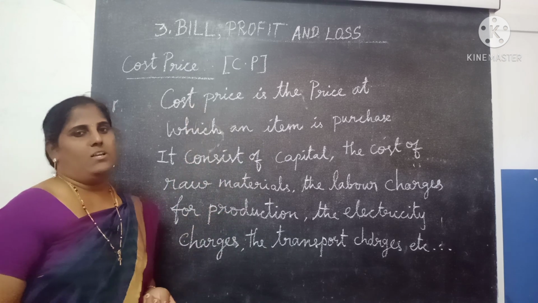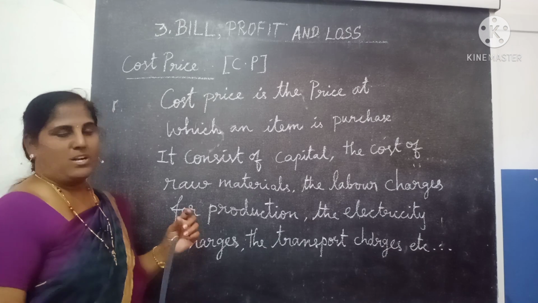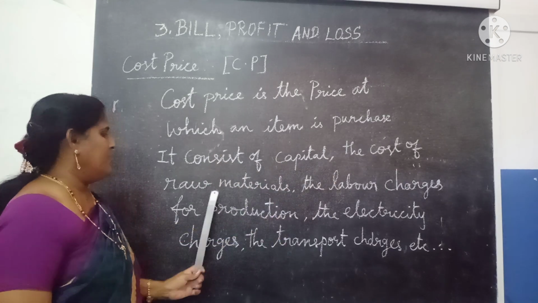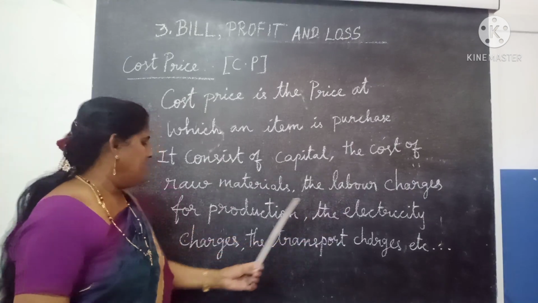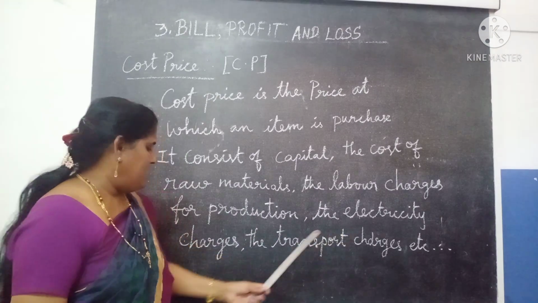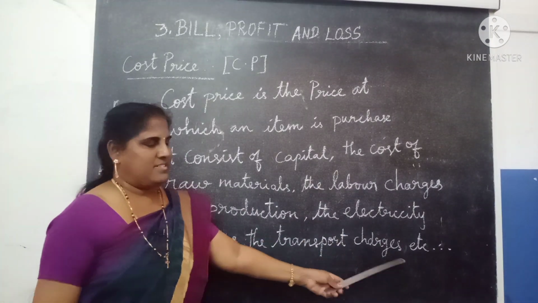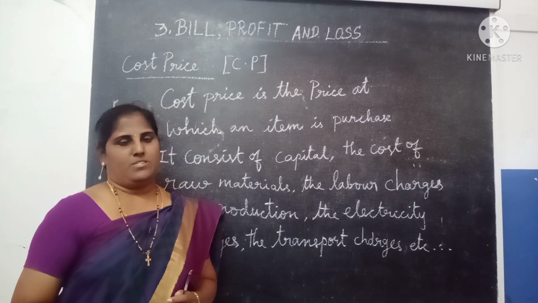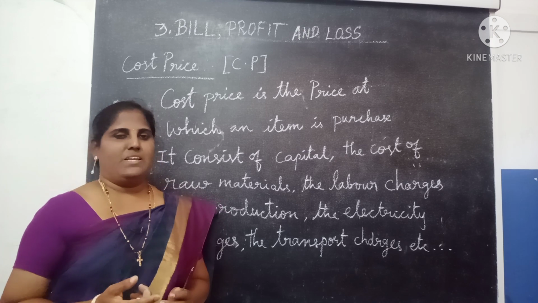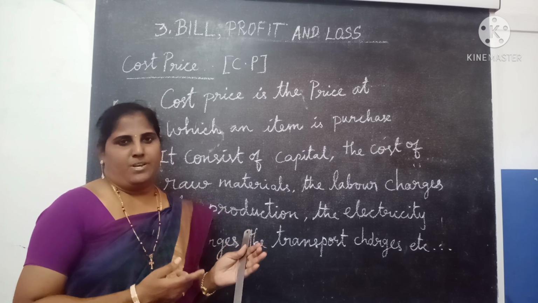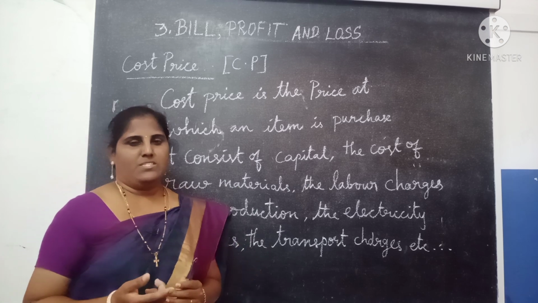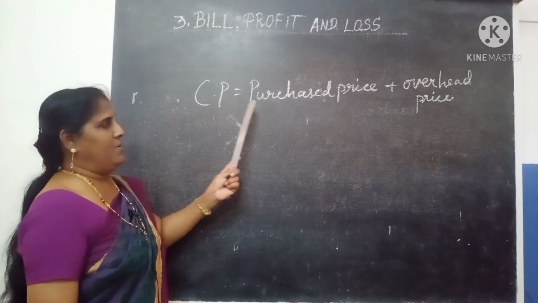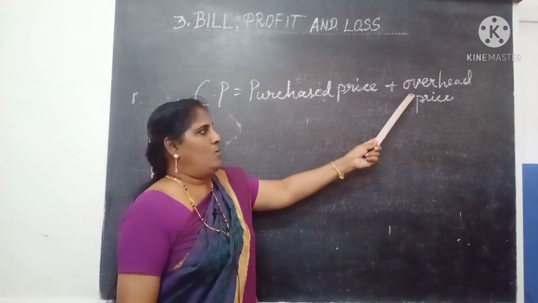Not only the item price, the cost price also consists of capital, the cost of raw materials, the labor charges for production, the electricity charges, the transport charges, etc. For example, if you want to buy a fridge or washing machine whose price is 30,000, to bring it to our house we need to pay some extra charges. That also we need to add. Therefore, CP is equal to purchase price plus overhead price.